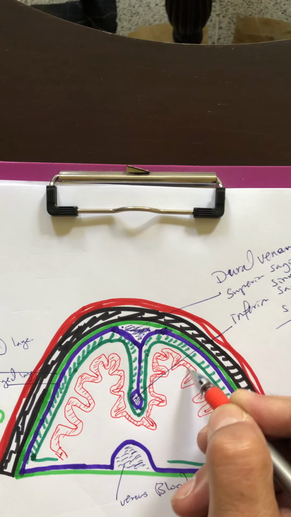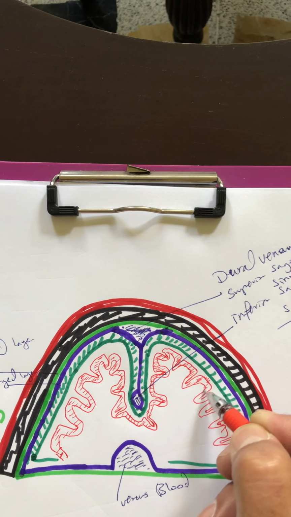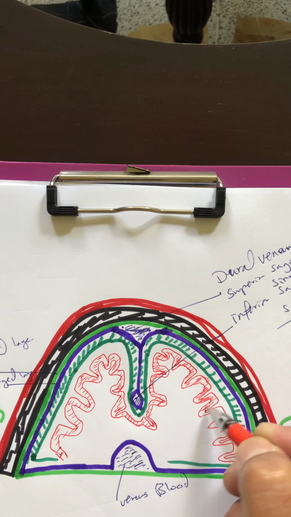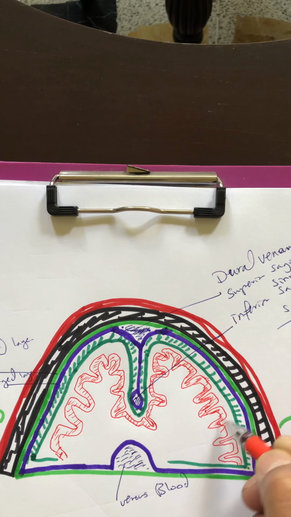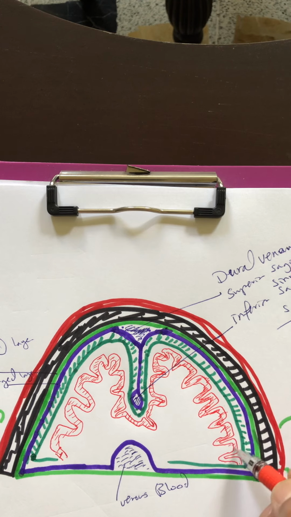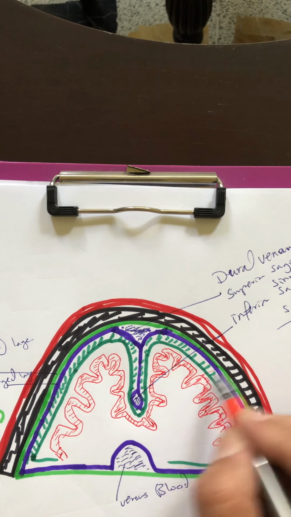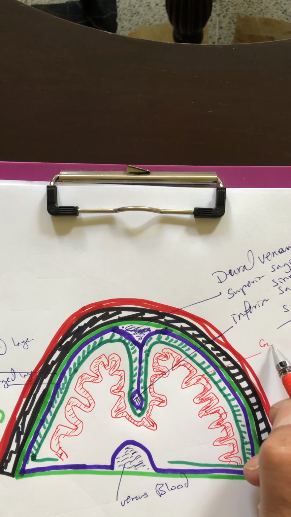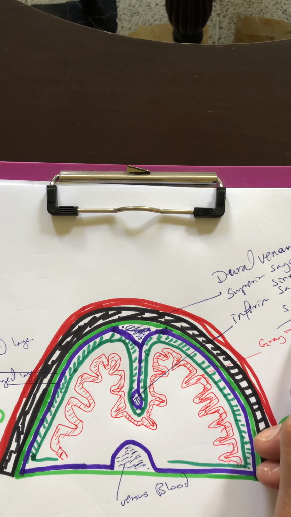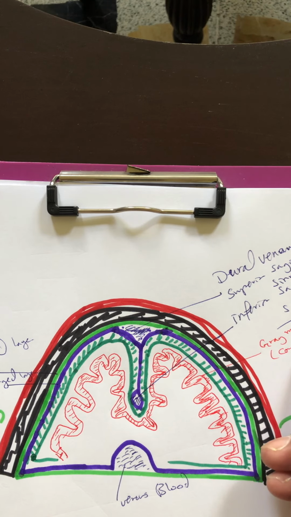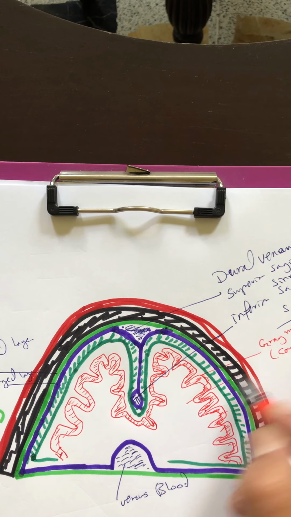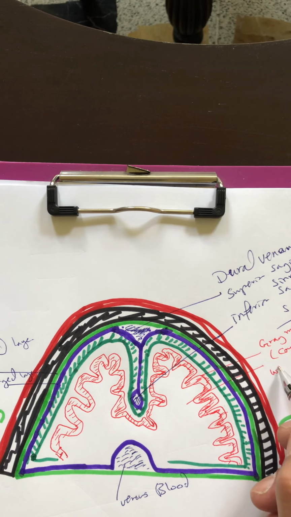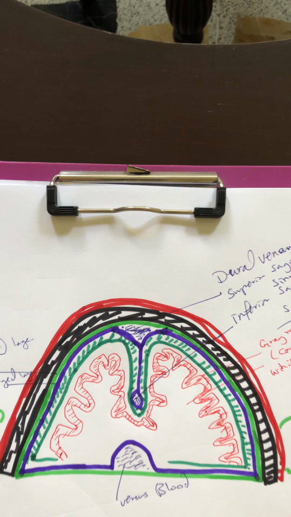And the remaining part of the cerebrum is the white matter, and the white matter is myelinated axons with a myelin sheath. This is the cortex, or gray matter. And this is the white matter, or medulla. Okay, so here's the brain tissue.